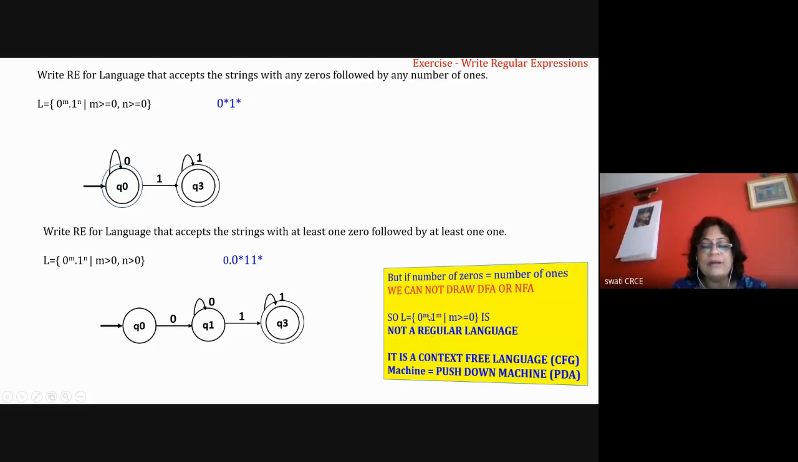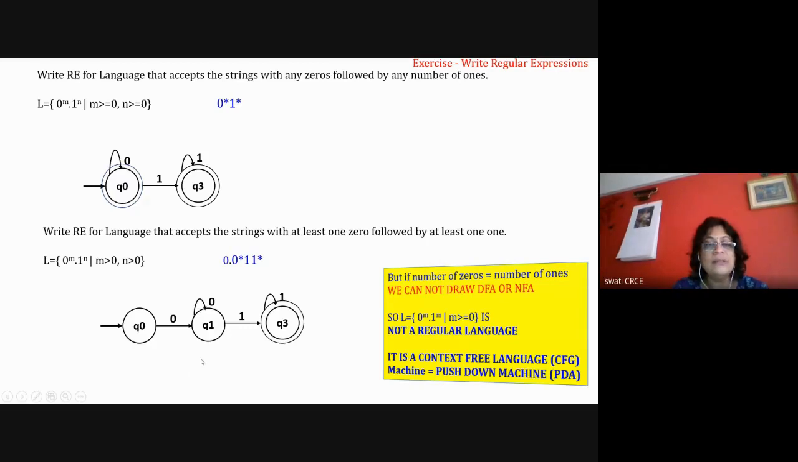0 raised to m, 1 raised to m. Because the capacity of DFA or NFA is not enough, we don't have memory. Now, suppose you want to solve this problem, then how to solve it? At this time, we can think that if we have a particular stack memory, if you add a stack